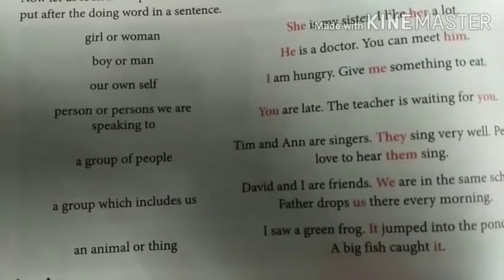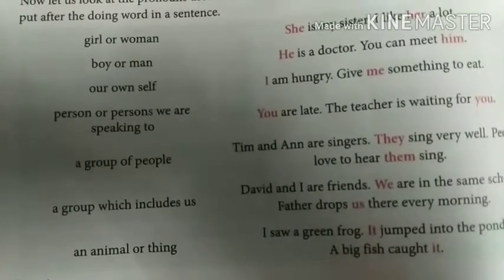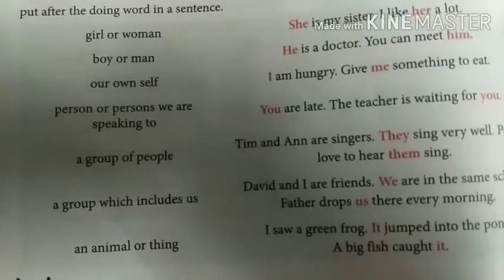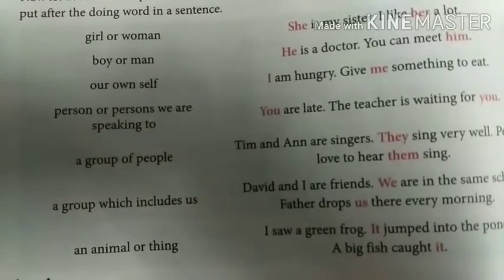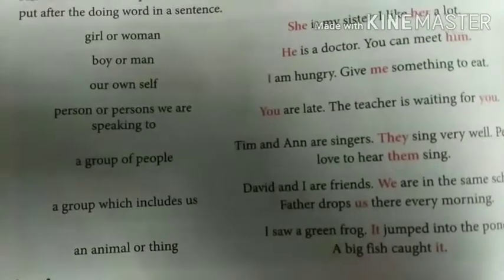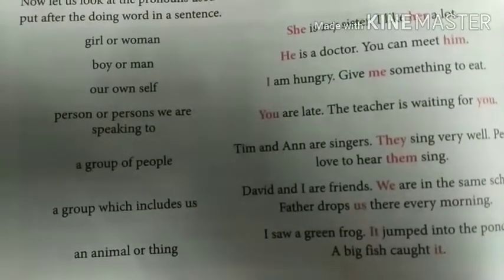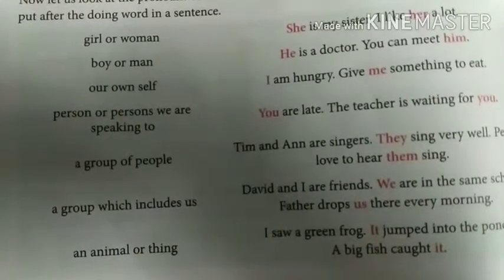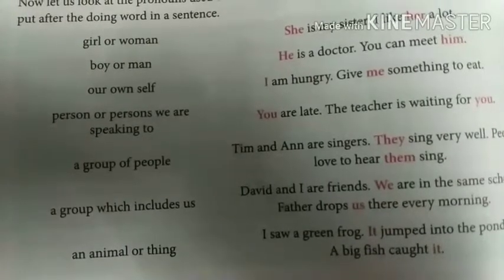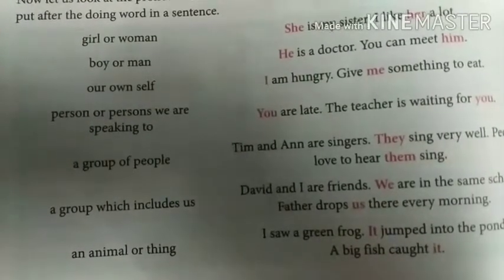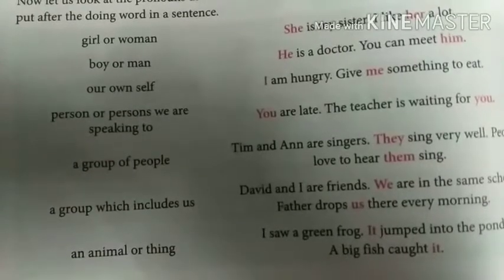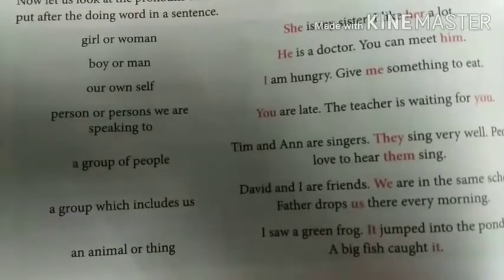Yes, pronouns are the words which we use instead of nouns. For example, she, her, he, him, I, me, you, we, they, them, us and it.